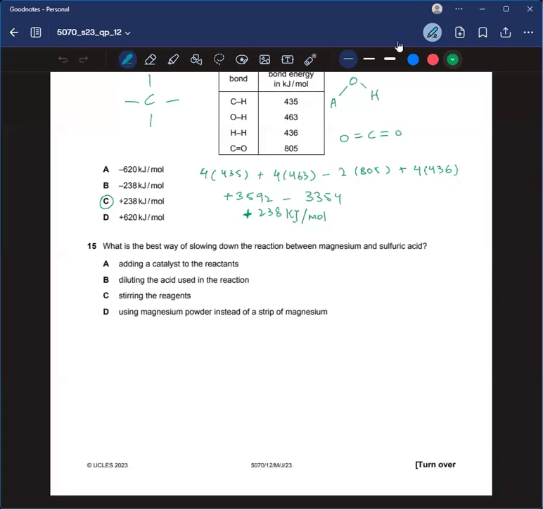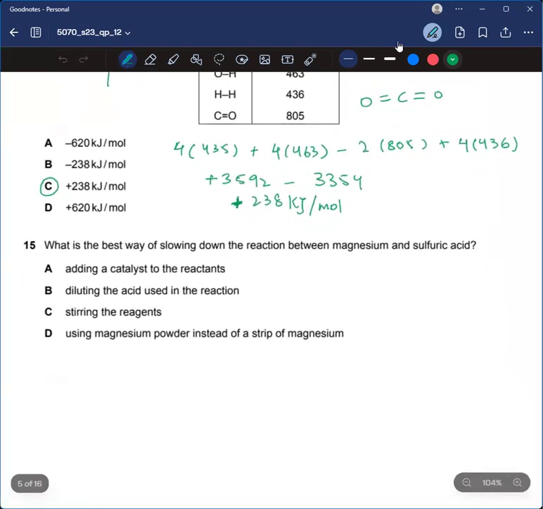Question number 15. What is the best way of slowing down the reaction between magnesium and sulfuric acid? We know that adding a catalyst to the reaction will increase the rate of reaction, so this won't be the answer. Diluting the acid used in the reaction would decrease the concentration, due to which the rate of reaction would be decreased. So this would be our right answer. But let's also see the remaining options as well.